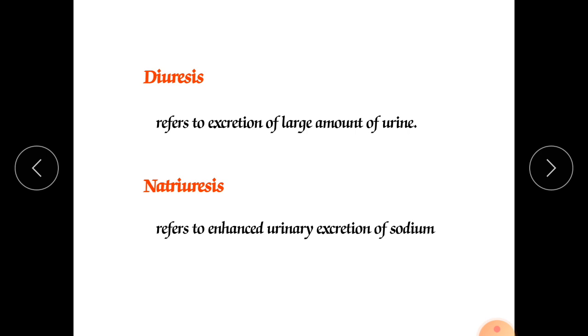Hyponatremia, when the level of sodium is decreased in our blood. Hypernatremia, when the level of sodium is increased in our blood. So in this fashion there are various terms which occur in our urinary system that you should know during urine formation. These are the various terms that you should keep in your mind.